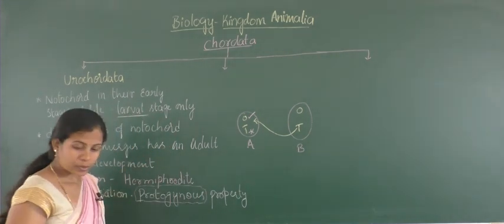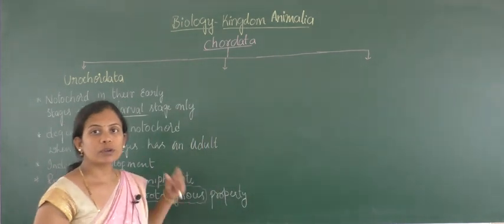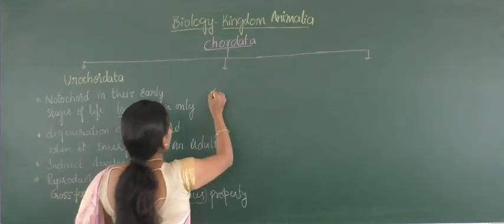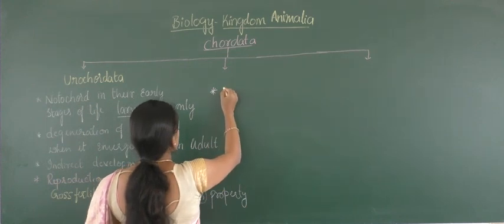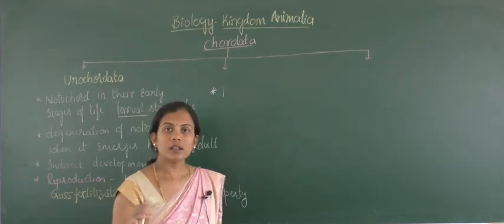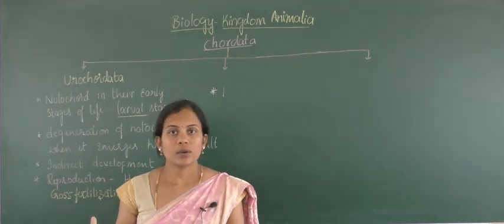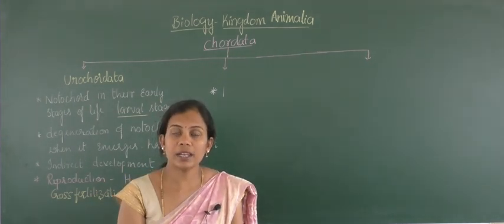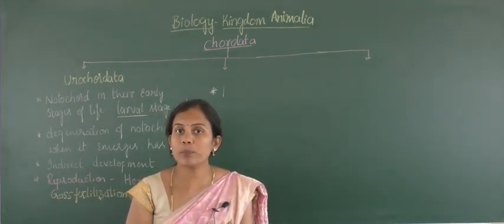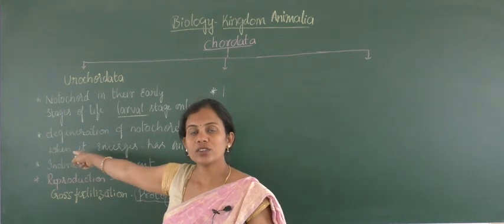And one more thing, the members of urochordates have structures which are similar to true chordates, the next higher level chordate organisms. So these are also chordates, okay, but as you observe here, only a few properties are present as a complete chordate nature, as they lose or degenerate the notochord structure.